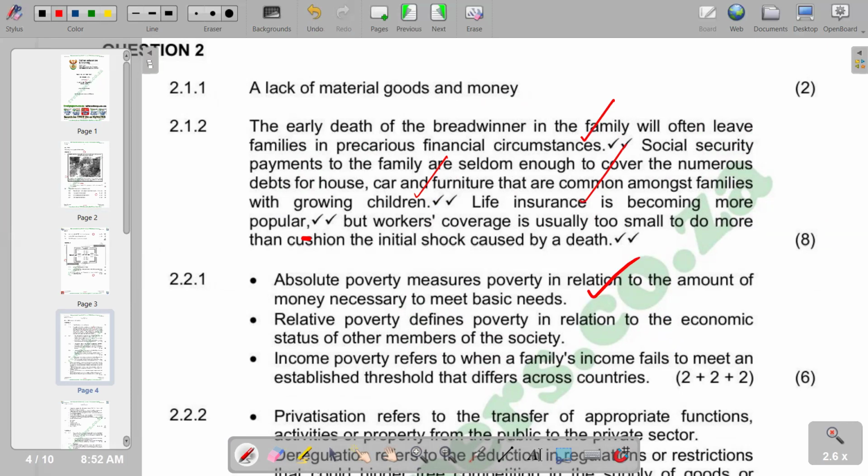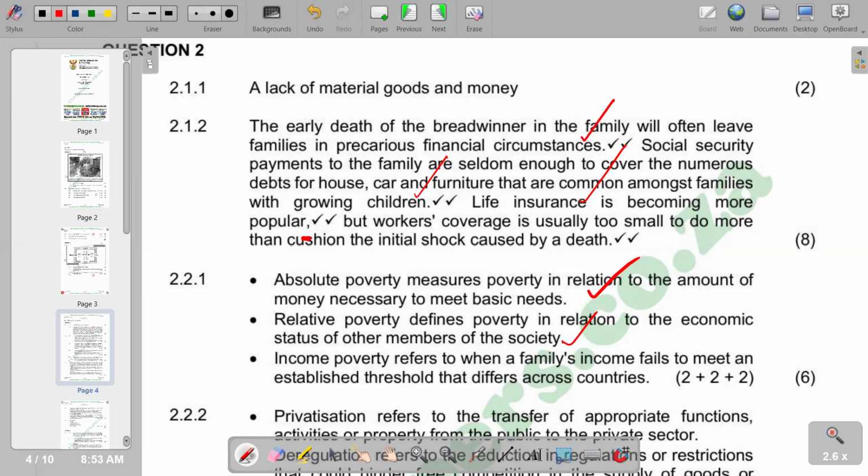Then we go to relative poverty, which defines poverty in relation to the economic status of other members of the society. So basically, relative poverty is contextual, and it fluctuates with the country's economic growth and wealth distribution. It means relative poverty in country A cannot be the same as relative poverty in country B. It depends on its economic growth and wealth distribution.